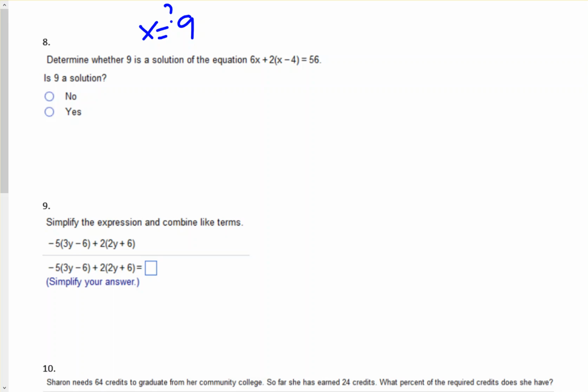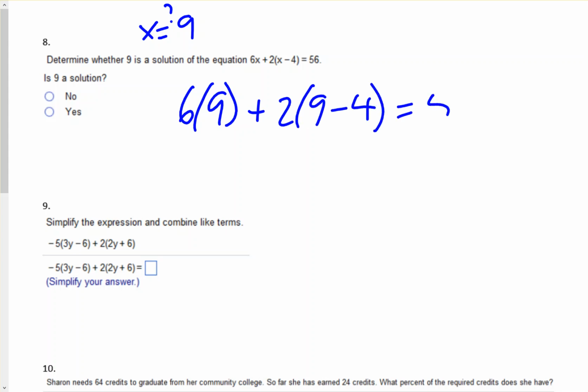So if we plug in 9, 6 times 9 plus 2 times 9 minus 4, is that equal to 56? So everywhere there was an x, we plugged in 9. So 6 times 9 is 54, plus 9 minus 4 is 5.